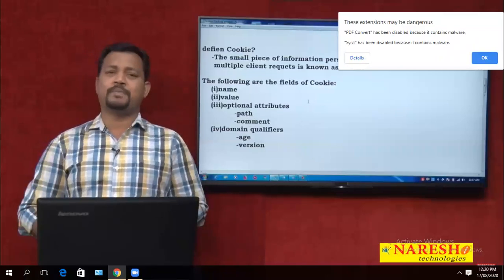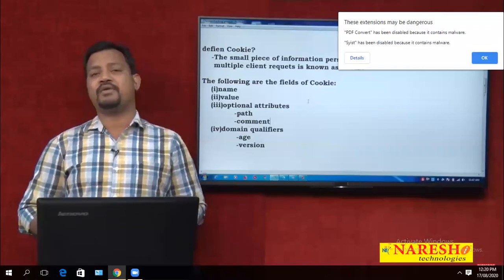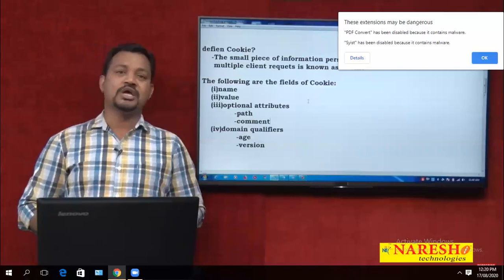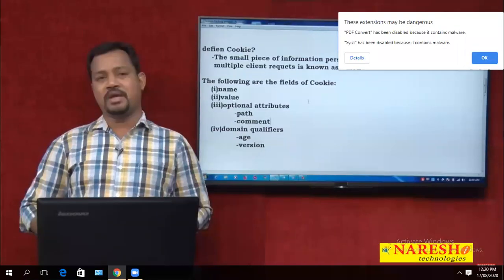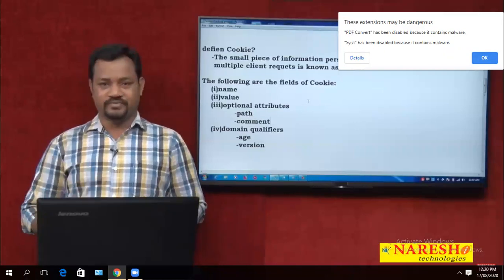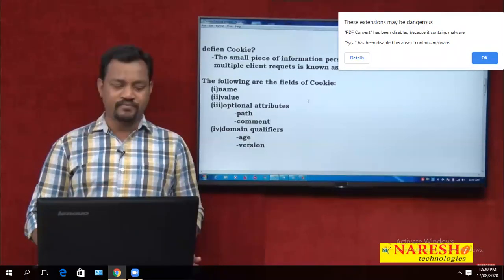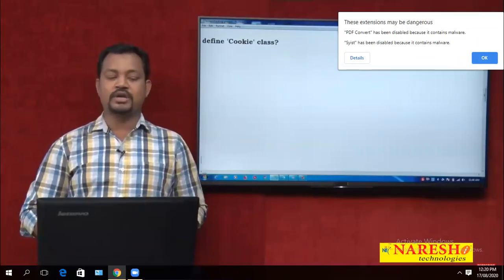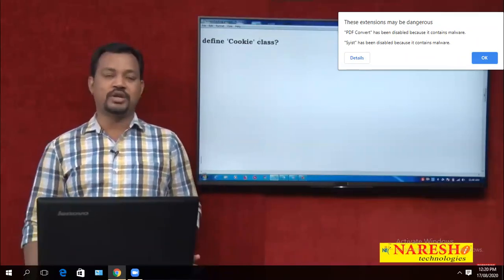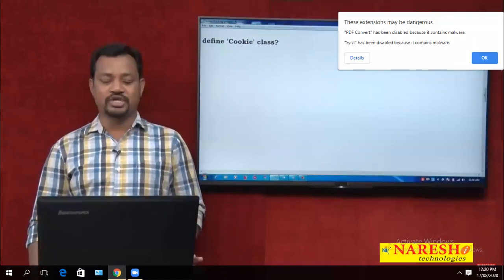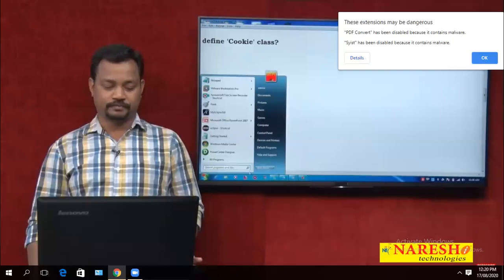Whenever you want to perform any practical using cookie session tracking process, we must use some component, maybe a variable, method, block, or constructor. In this way, cookie is a class. Whenever you want to introduce one cookie, we use a class. Cookie is one class. With the support of this class, we perform this cookie session tracking process like this.